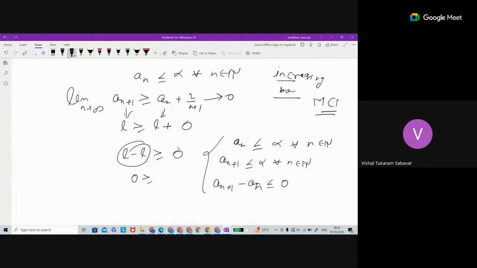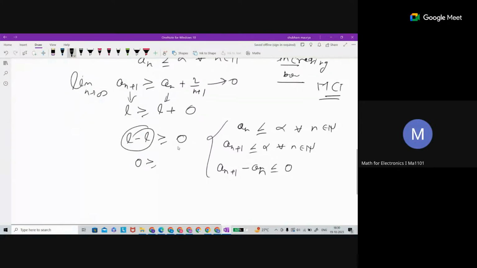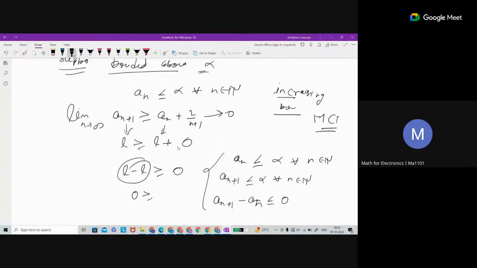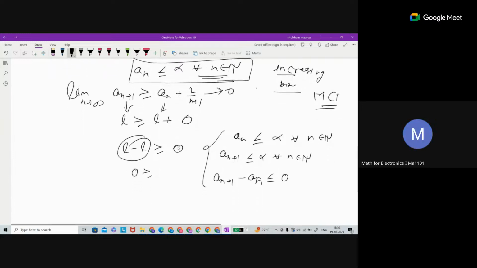Why? So that's why, let's assume that. Okay, as we have assumed, this is the condition. Bounded above means we assume that this is the condition we have. So this is true for all n, right? That's the meaning of bounded above. So that means an plus 1 is also less than that bound, also going to be this.